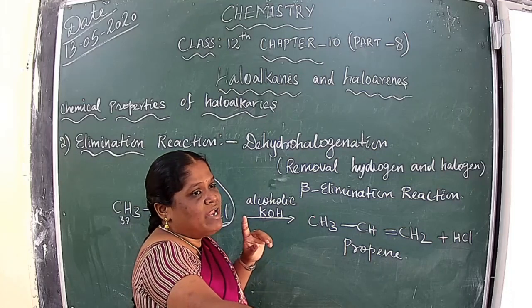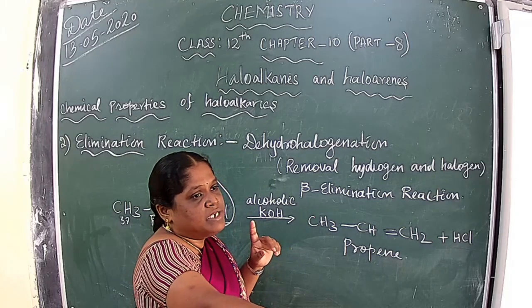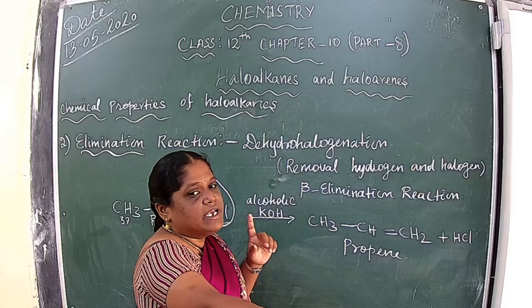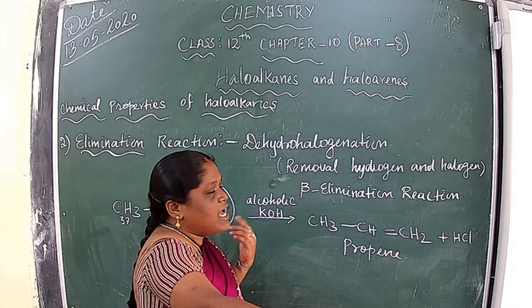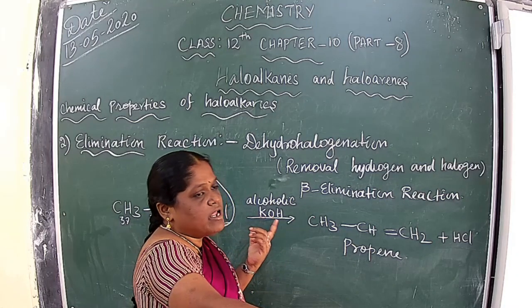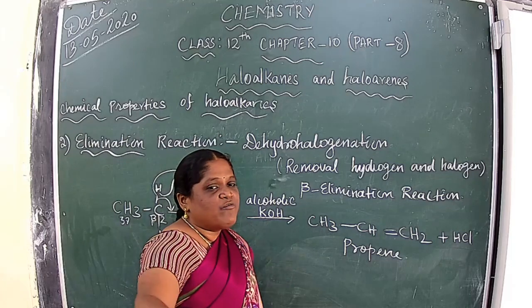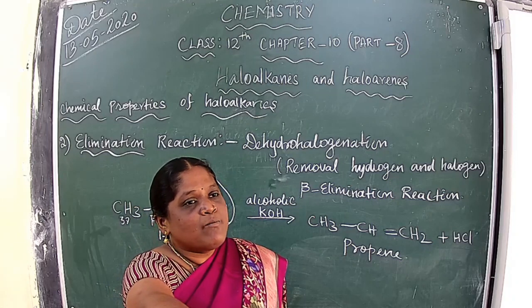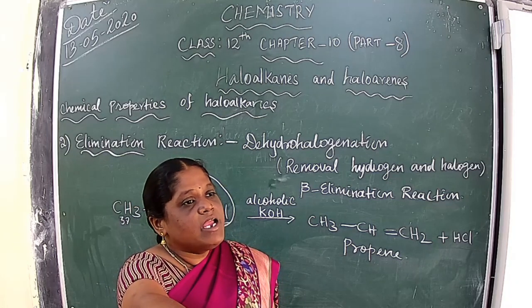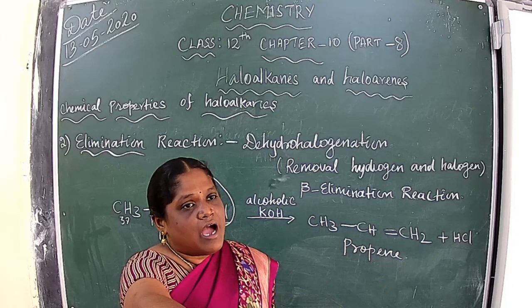Understood? So elimination reaction means dehydrohalogenation reaction, that is the removal of hydrogen and halogen. Halogen is removed from the alpha carbon and hydrogen from the beta carbon. That's why it is named beta elimination reaction.